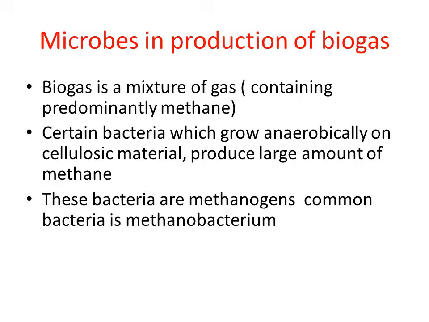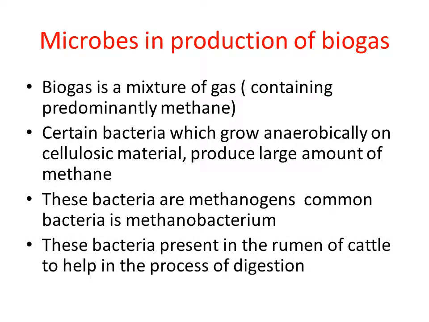Clear? So here also the methanogen bacteria are used to produce biogas. These methanogen bacteria are commonly present in the rumen of cattle. The rumen is a part of the digestive system in cattle. So in the rumen of cattle, methanogen bacteria are present.